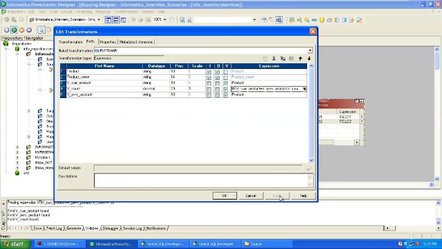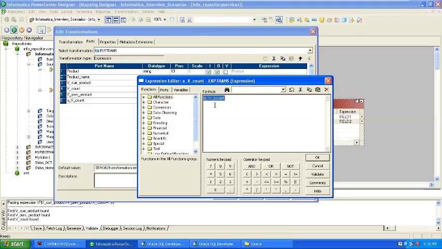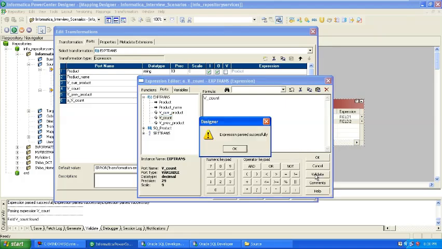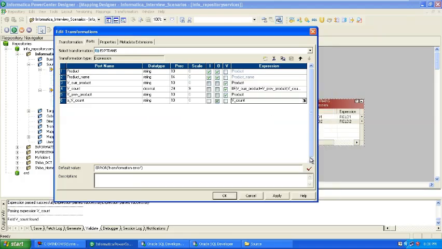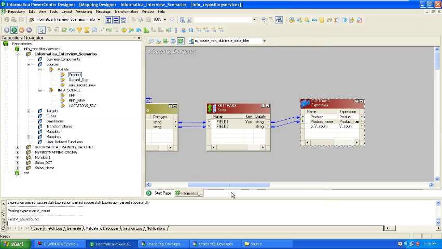Now the next port I will create is one output port. Okay, so out layer v count. I will assign this value here, that variable you have already created. So I assigned here, correct. So these ports are prepared, right? That will validate previous to current and current to previous, and just generate the final count.